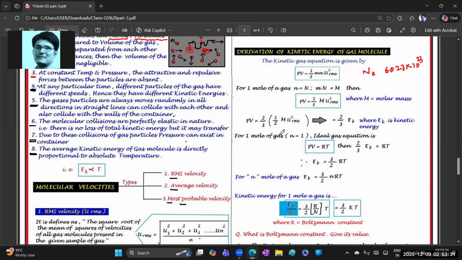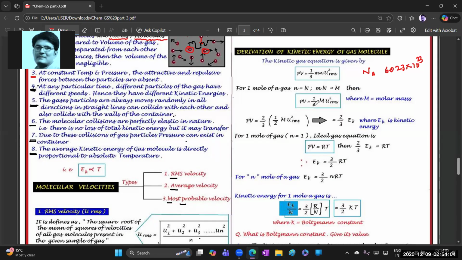If n is equal to 1 mole, it equals the Avogadro number. When this Avogadro number is multiplied with the mass of a gas, small m into Avogadro number, we can write it as the molar mass or molecular weight. Small m is just mass, and capital M is molar mass or molecular weight.